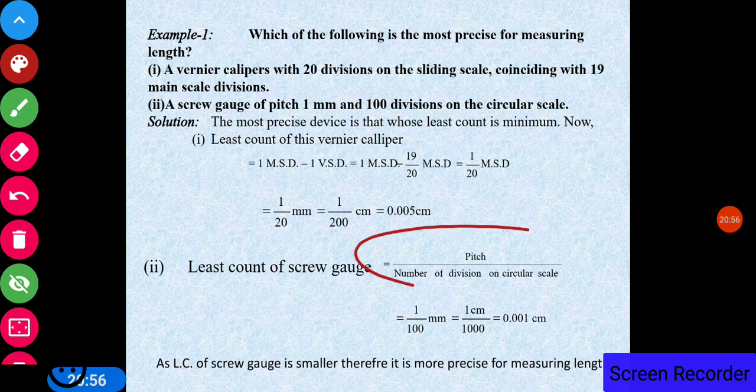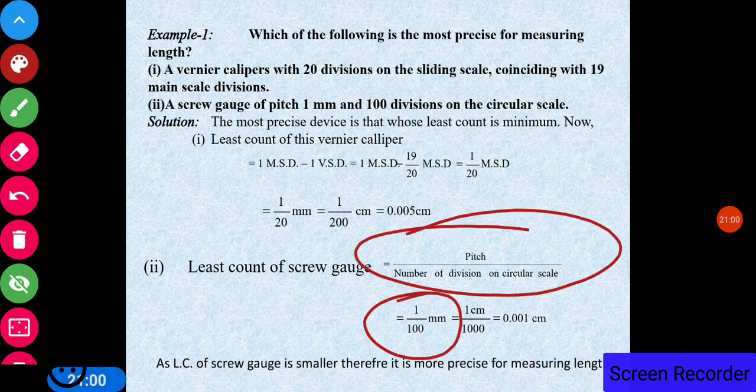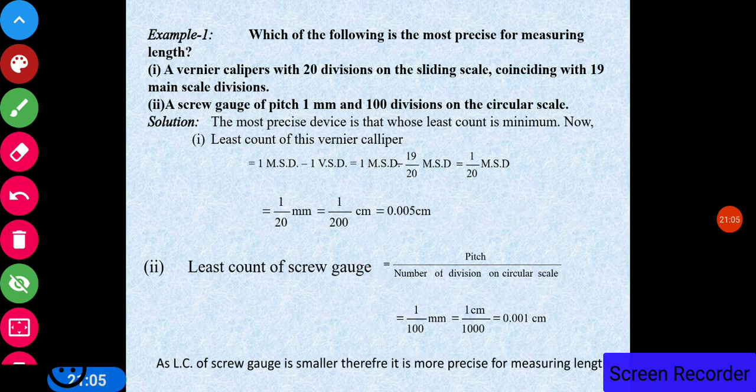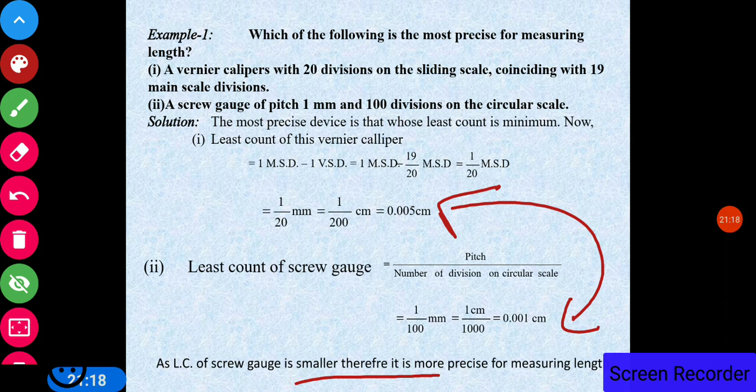So by using this formula, putting the values, we get the least count of the screw gauge, that is 0.001 centimeter. Now compare these two values, 0.005 and 0.001. Which one is smaller? The least count of the screw gauge is smaller, therefore it is more precise for measuring the length.